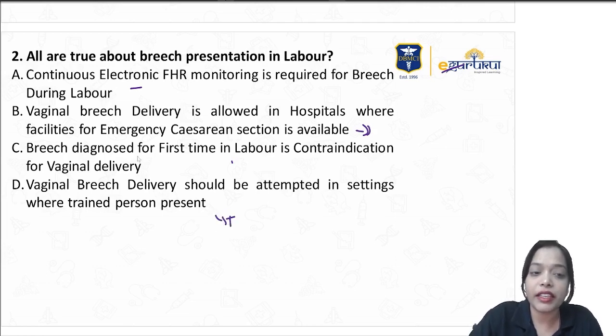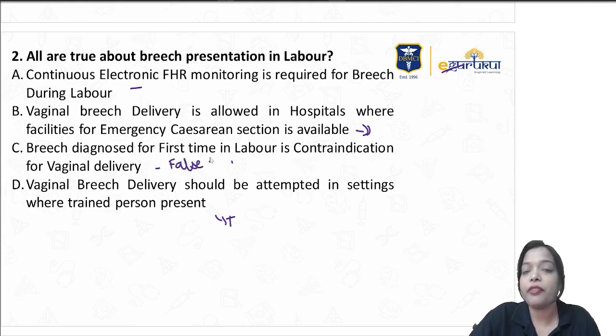Now seeing the last statement, breech diagnosed for the first time in labor is a contraindication for vaginal delivery. This is false. So when you have breech on perineum coming to you in a spontaneous labor, you always try to conduct it, right? If there is a problem, if progress is not happening properly, or if there is asphyxia, if the fetal monitoring is showing any bradycardia, only then you take it for cesarean section. But breech on perineum is not an indication for cesarean section.